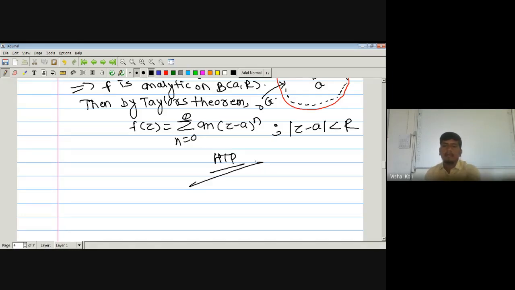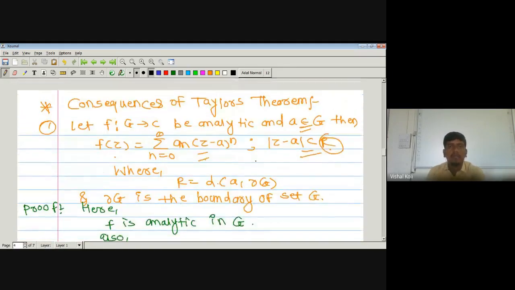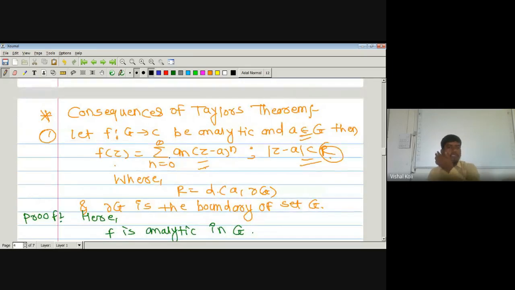Here we have to prove that f of z is nothing but the series, n running from 0 to infinity, of a_n (z minus a) to the power n, by using these two: f is an analytic function on our G and a is any point in G. As this is a consequence of Taylor's theorem, here we have to use Taylor's theorem. But for Taylor's theorem, we require one open ball centered at some a and having radius R. And if our given function f is analytic on that open ball, then we can use Taylor's theorem.